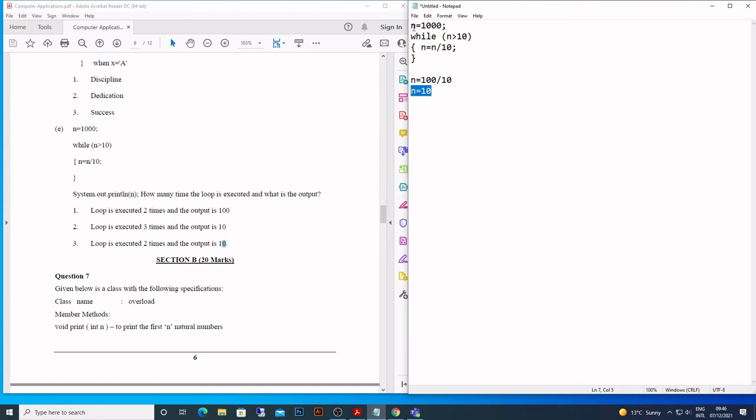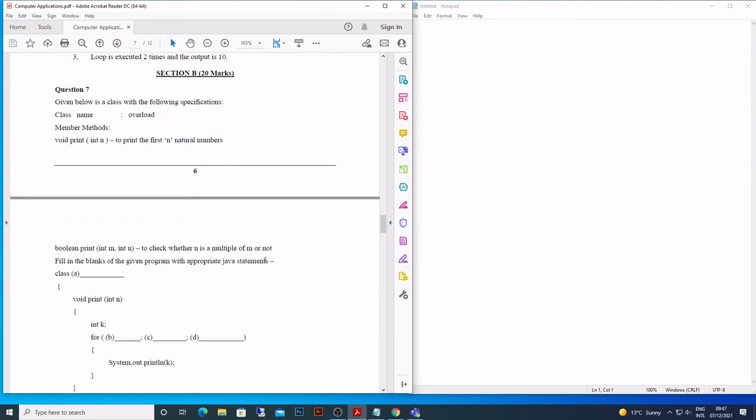So keep in mind, there are 3 loops. The main difference between while and do while is, this is an entry control loop. So as soon as you enter the loop, the condition is checked. Whereas in do while, the condition is checked in the end. In for also, the condition is checked in the beginning. So this is an entry control loop, whereas do while is the exit control loop.